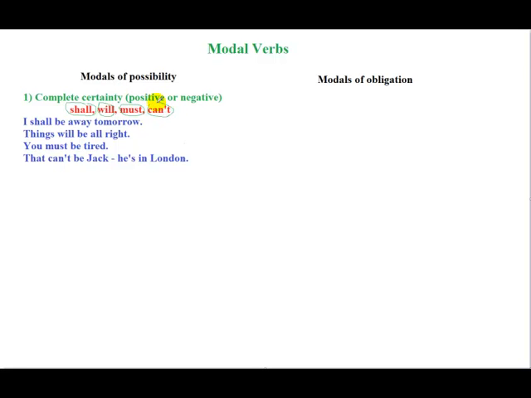And can't. For example, I shall be away tomorrow. Yeah, it's a positive certainty, right? So even though these are not very commonly used in conversation, in spoken English nowadays, when you are certain, then we use I shall be away tomorrow.